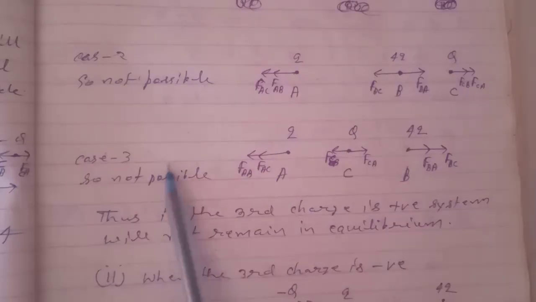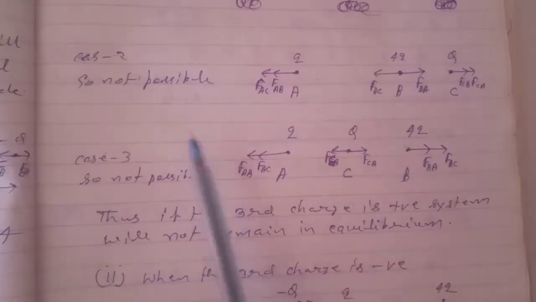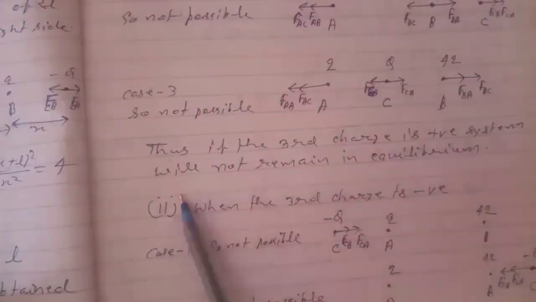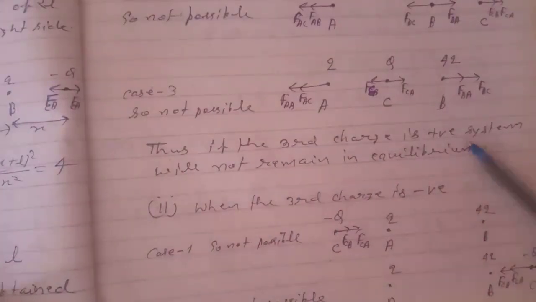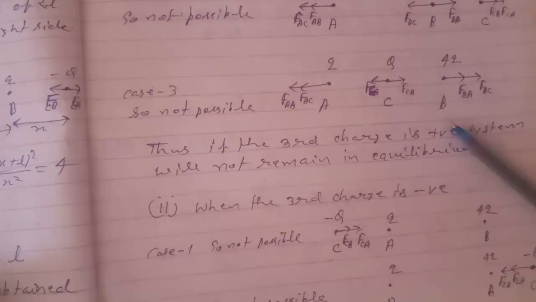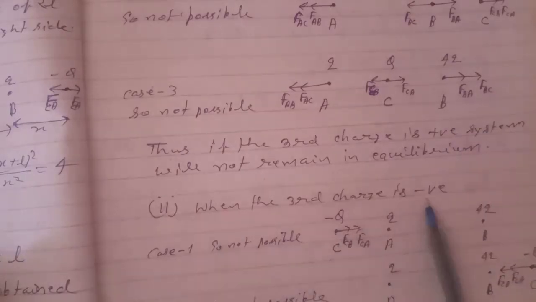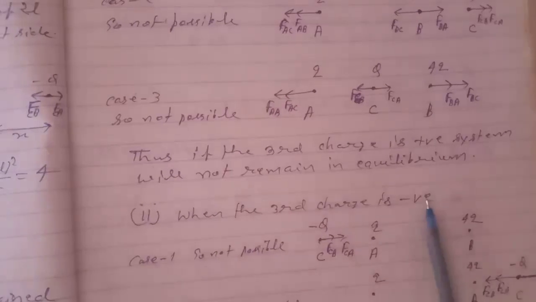So here we have seen 3 cases, and in 3 cases there is no possibility of equilibrium. Thus, if the third charge is positive, the system will not remain in equilibrium. Next, we have to see what will happen when the third charge is negative.